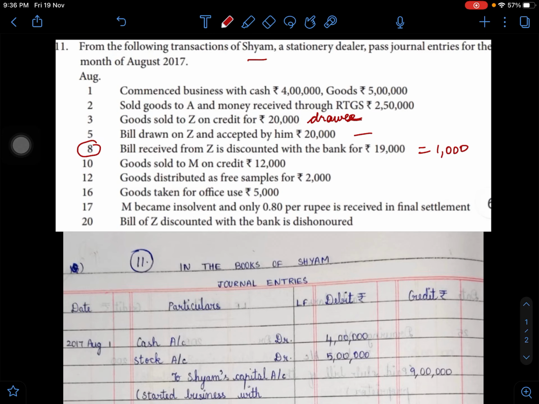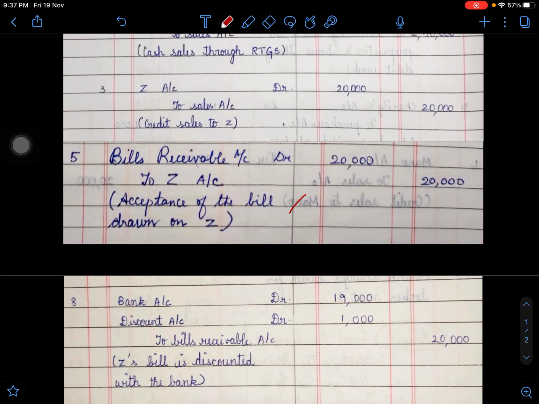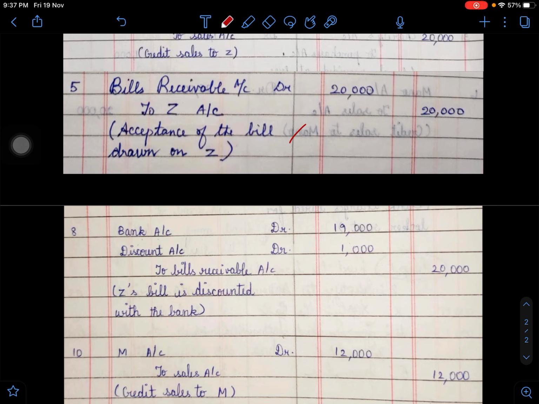So what happens is, in Shyam's business, cash comes into the business through the bank. Here the bank is the giver of cash, and he will show this as a receipt of cash. So the entry goes like this: debit the bank, because money is coming into the business.